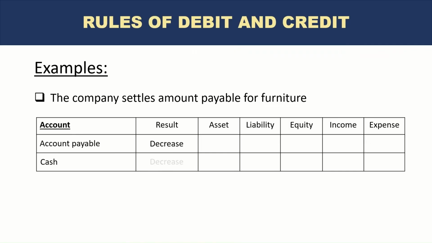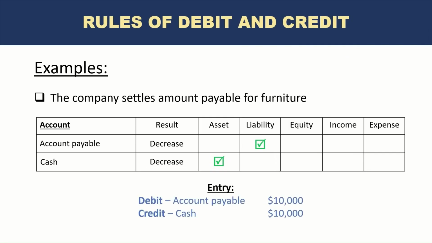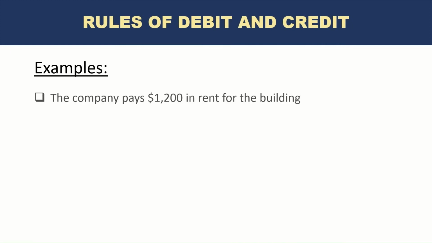And the other side of the entry is of course cash, because now we are paying out the money. Cash is also decreasing because now we are paying the $10,000. So we know accounts payable is a liability, cash is an asset. Liability decreasing is a debit, and asset decreasing is a credit. Remember the rules of debit and credit? So the entry would be accounts payable debit by 10,000 and cash credit by 10,000. Let's look at another example.